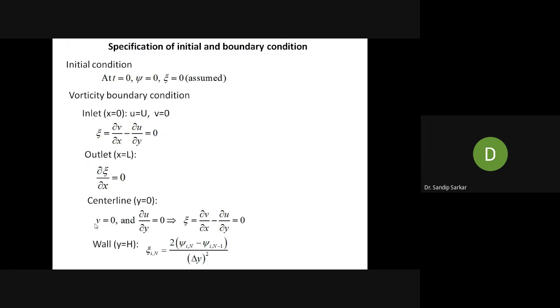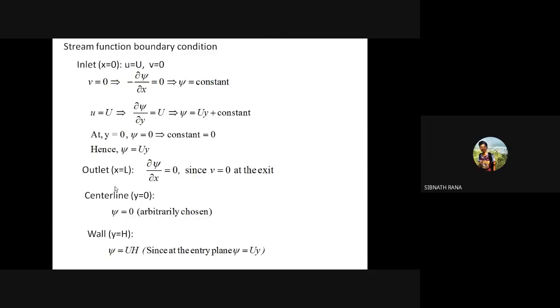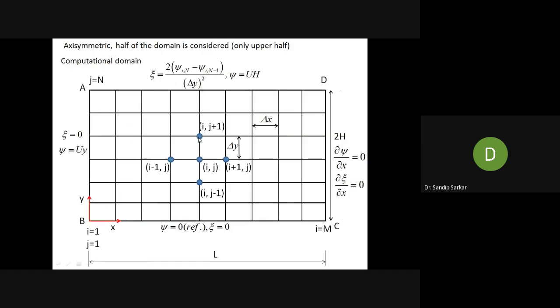Understood or no? Yes, sir. As the psi value is assumed as 0 at the center line, psi equal to Uy, the constant value will be 0. So you just put the value of y equal to 0 at psi equal to 0, so you can obtain the value of constant to be 0. That means that at inlet psi equal to Uy.